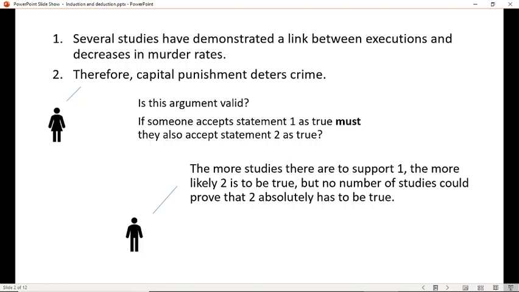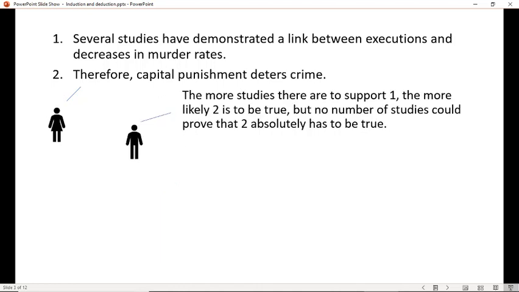And so just the fact that there's several studies that did demonstrate a link doesn't mean that there aren't a whole bunch of other studies that didn't. So somebody actually has some reason to be a little skeptical here. But the more studies there are and the better they've been done, and especially if they're different kinds of studies than statistical, there may be a pretty good reason to think that probably capital punishment does deter crime, but it never absolutely proves it.